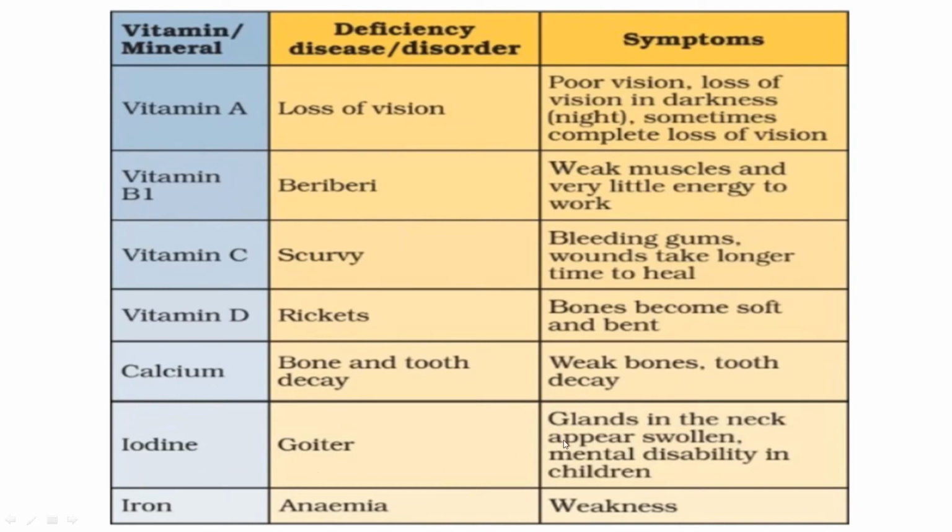Iodine, goiter. Glands in the neck appear swollen, swollen neck glands, and mental disability in children. And iron deficiency causes anemia, that is weakness. As you know, the blood, or the RBCs, carry a maximum amount of oxygen which helps to regulate our body properly. So RBCs are very much required for our body. So deficiency of iron gives a lower number of RBCs and it leads to the disorder anemia. For that, the body becomes weak or fatigued.